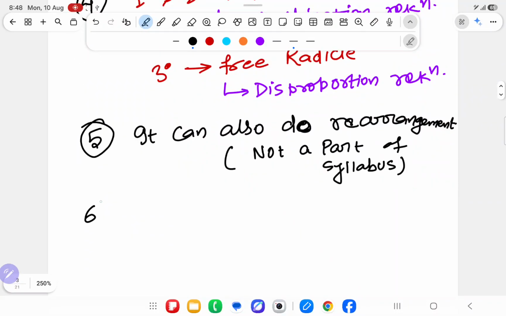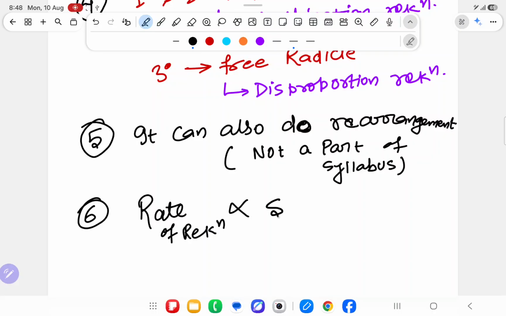Acha. Sixth important point, we know that whenever free radical is there, the rate of reaction always depends upon the stability of free radical. And I have already dictated to you in GOC. So over there you can see how we will judge the stability of free radical. Understood all these points? Sure, everyone? If not understood, see it again. If I do revision, again they will get confused. But I am just saying it in a simple way.